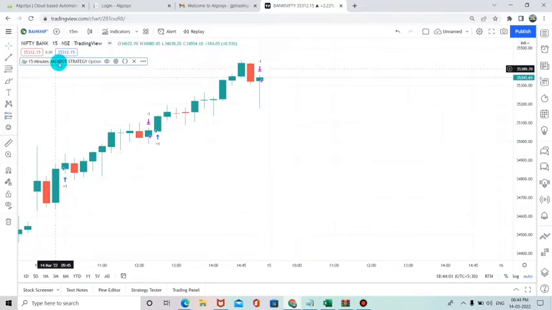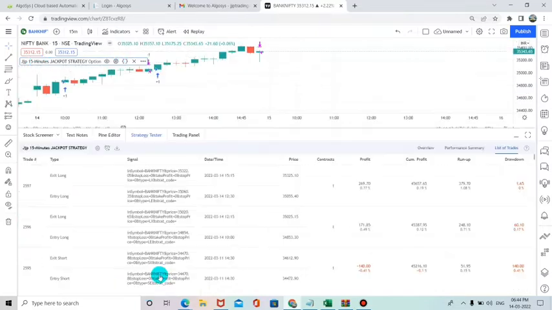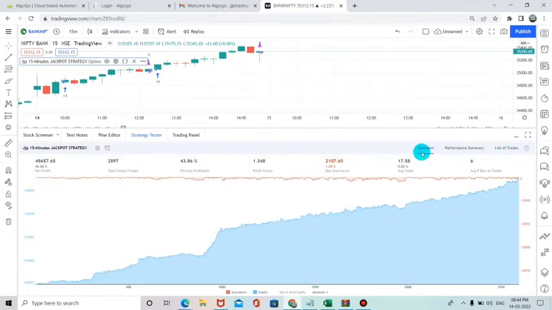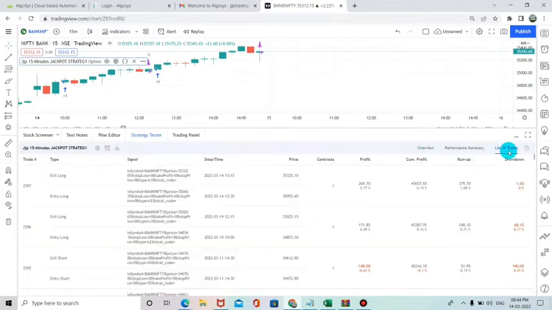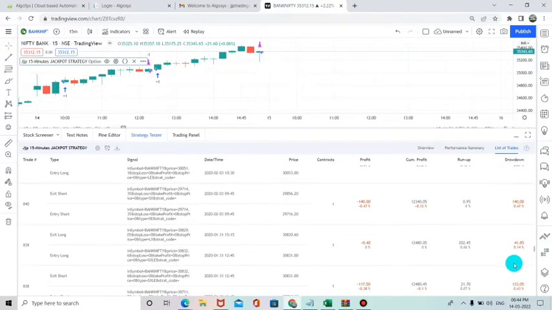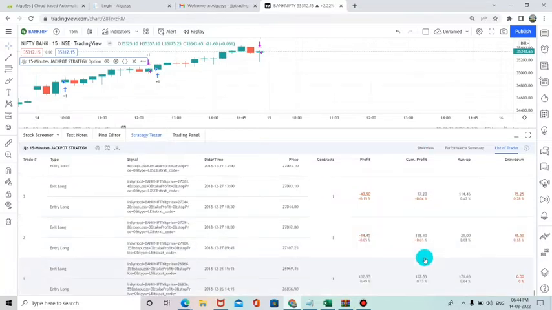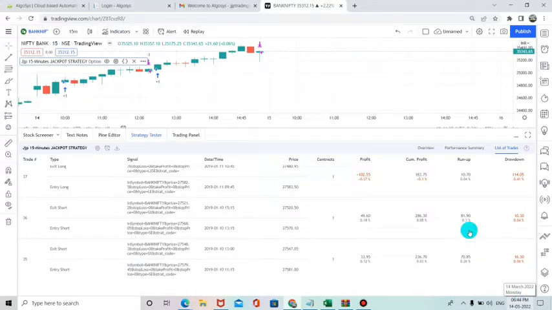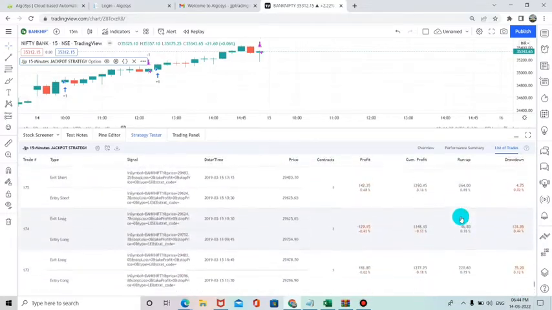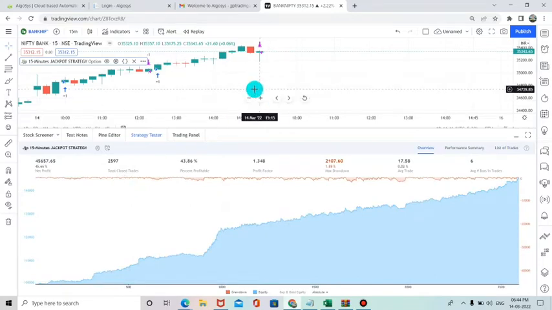Now you just see, now I have opened trading view with Bank Nifty index. So now I have included our Bank Nifty 15 minutes time frame strategy. So now you can see the strategy tester for this strategy. So this strategy, we are getting the strategy performance backtest from the date of, now you can see the dates in list of trade entries. So now you can see the date, it is showing the backtest from 2018 12 to 26. This is the date from till date. The date is 14/3/2022. Till now we are getting the list of trade backtest as well as the overview for our strategy.